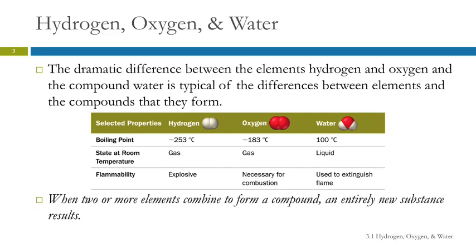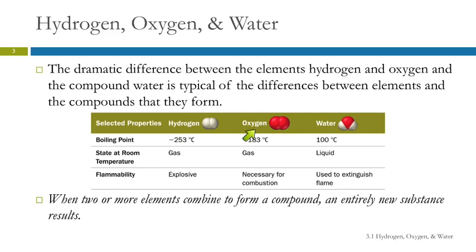So let's look at hydrogen and oxygen. So we know that hydrogen and oxygen can combine to form water. And in this slide, we're looking at a comparison of the properties of hydrogen gas, oxygen gas, and water. So hydrogen and oxygen both boil way below 0 degrees Celsius, whereas water boils at 100 degrees above 0. So that's a huge difference in boiling point.